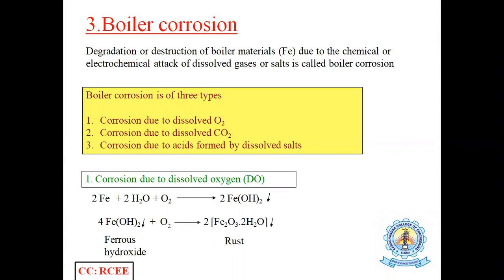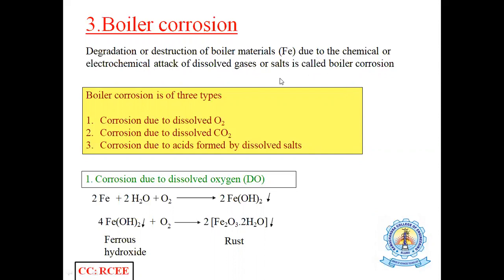Here boiler corrosion may be defined as the degradation or destruction of boiler metal, that is iron, due to the chemical or electrochemical attack of dissolved gases or salts.